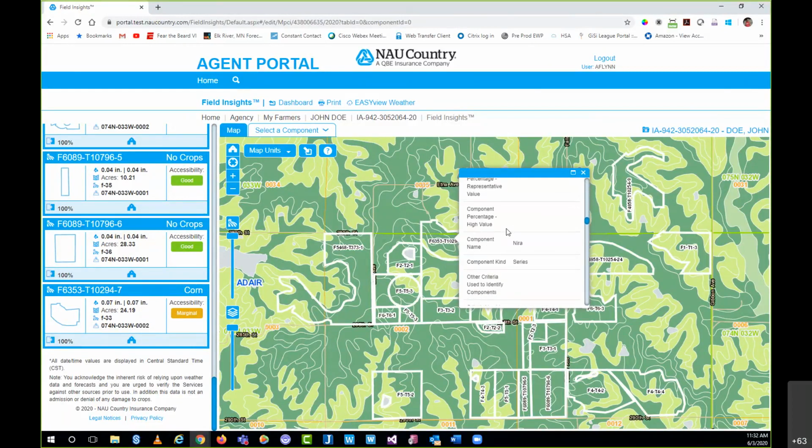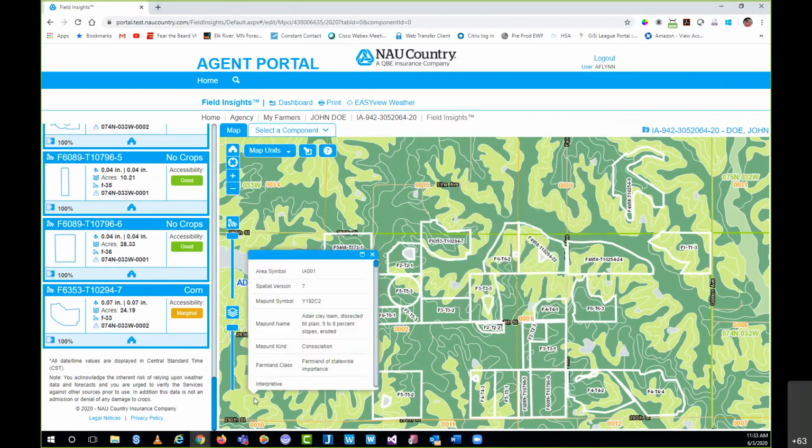I'm pretty sure somewhere along the way you're going to see also the soil classes. You can see wind erodibility. Like I said, I feel like I'm repeating myself, but there's just a lot of different information that's provided when you're using this map units layer. And you're not limited to any field. You can go outside the field. So you can see I just selected in the bottom left-hand corner, which is not a policy field, and I would still be provided all of this information. So one of the newer layers, a great tool to really just get out there and kind of look at and play with.